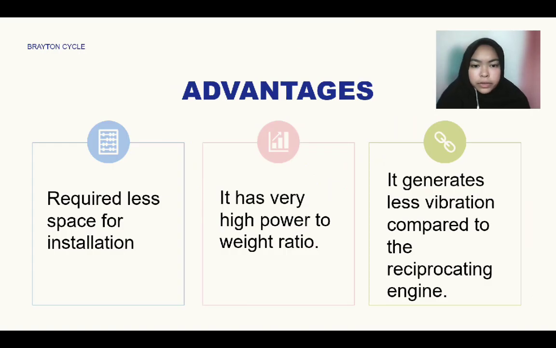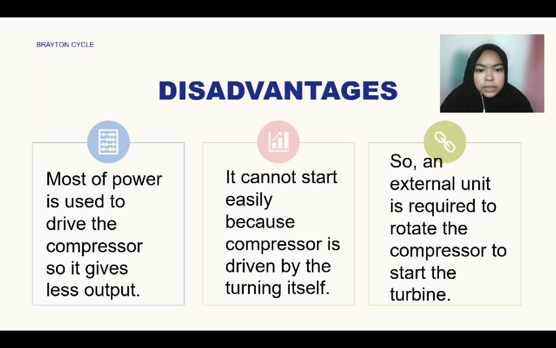For the advantages, the first one is it requires less space for installation. The second one is it has a very high power to weight ratio. The third one is it generates less vibration compared to the reciprocating engine. For the disadvantages, firstly, more power is used to drive the compressor so it gives less output.